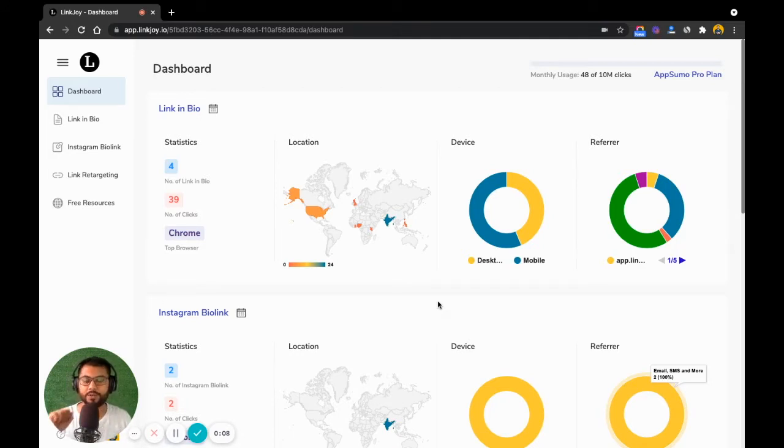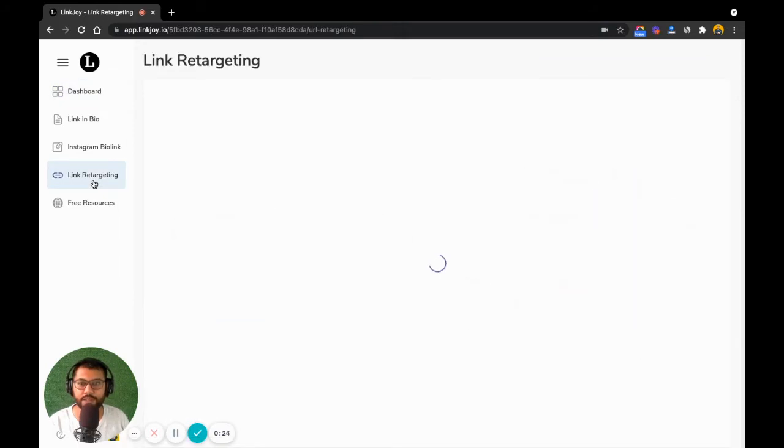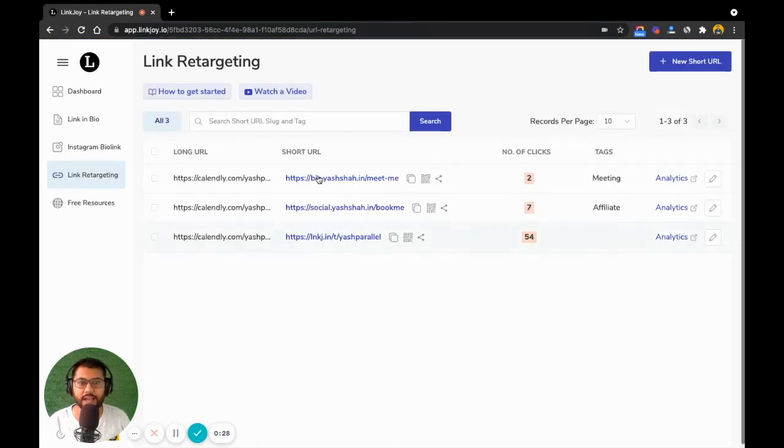And today I'm going to show how to use link retargeting to your benefit. Right? So when we want to look at link retargeting, as soon as you log into your Linkjoy account, you land onto your dashboard. You can find link retargeting right over here. As you can see, I already have some of the links that I've created for myself, which are primarily my booking engine links.